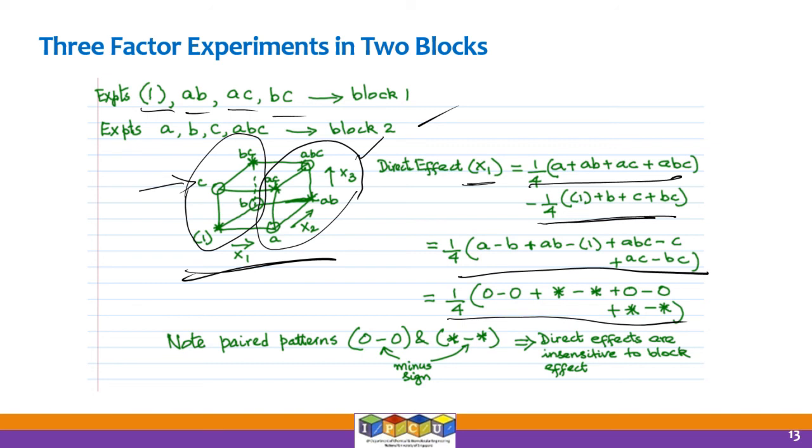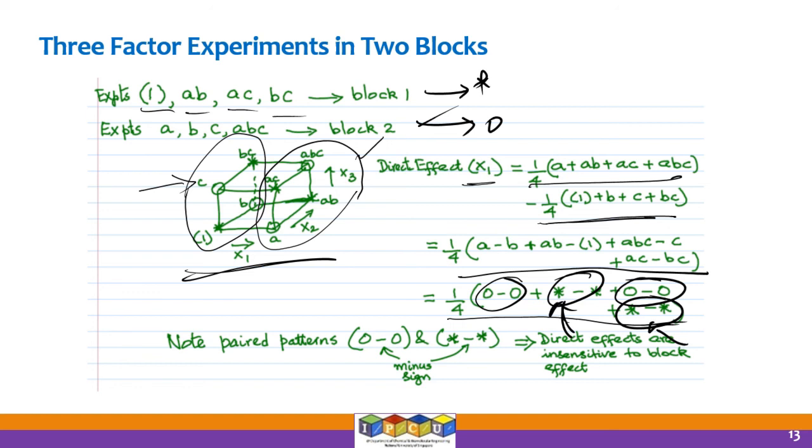So for example, A is a circle and B is also a circle. AB is a star, and so is experiment 1. All right, so block 1 experiments are indicated by star and block 2 experiments are indicated by circles. So you can do it this way, and you can always see a circle cancels with another circle and a star cancels with another star. There are 2 instances of each of these happening.